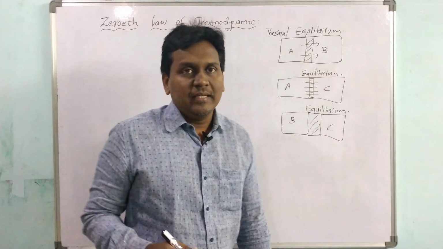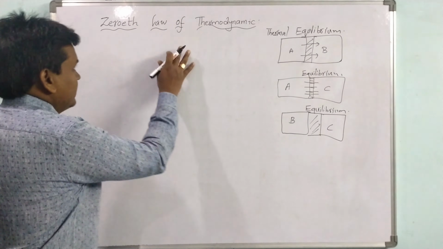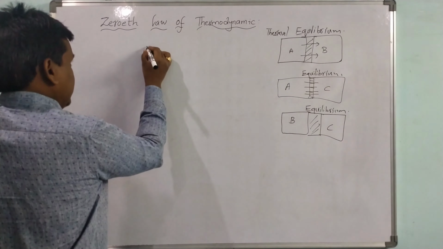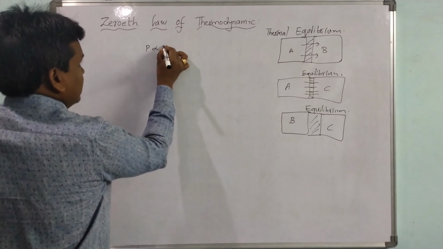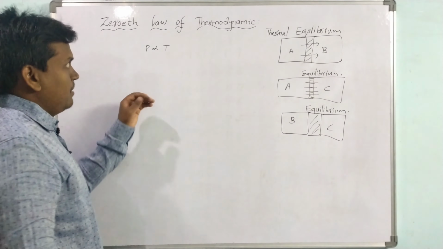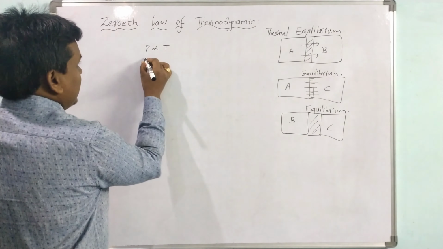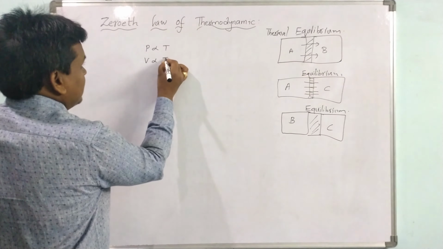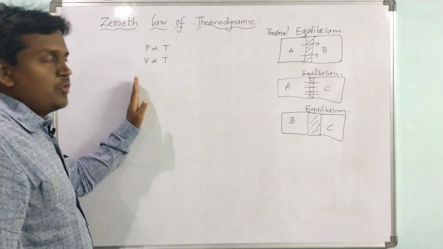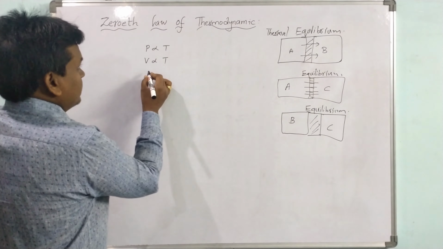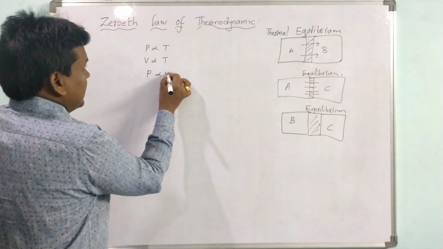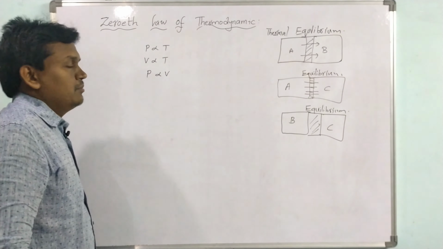If you consider the gas laws, we know that pressure is directly proportional to temperature: the temperature increases, pressure increases. And volume is directly proportional to temperature: if the temperature increases, volume increases. So by this, can we say that P is directly proportional to V?